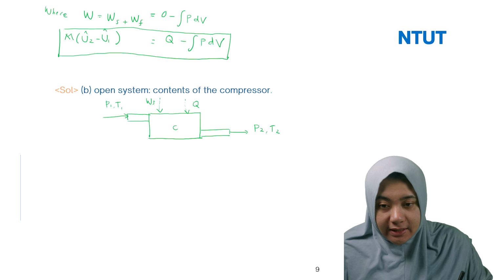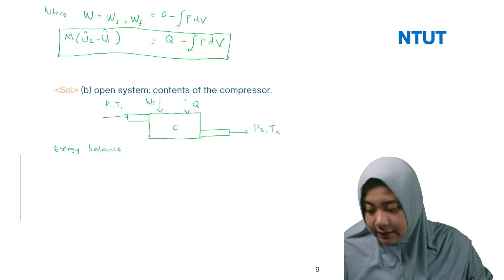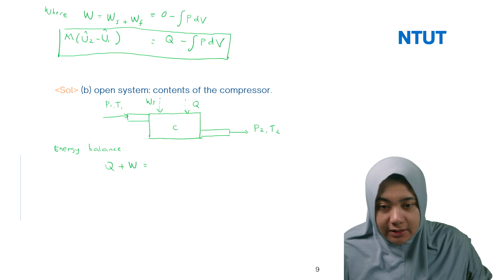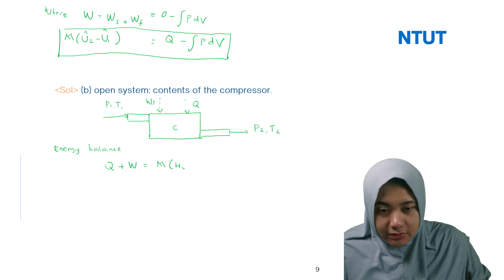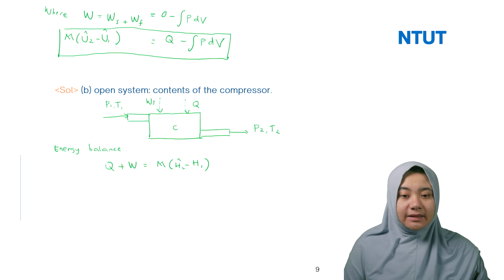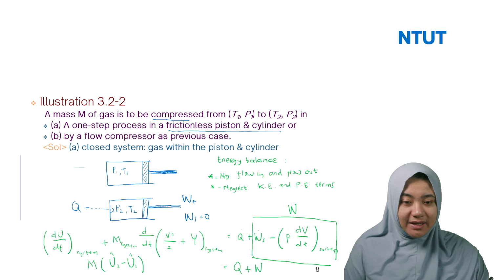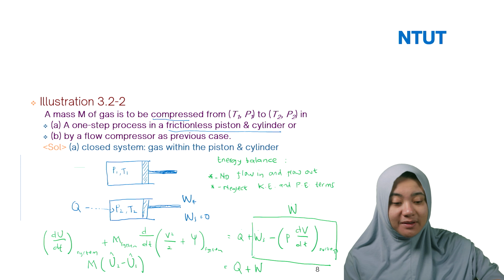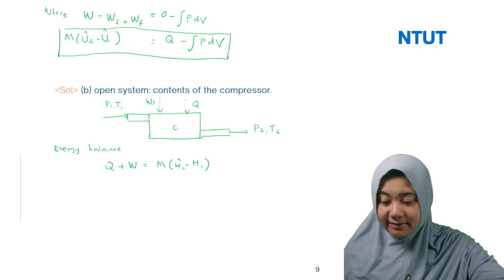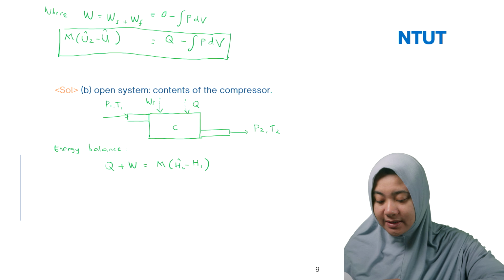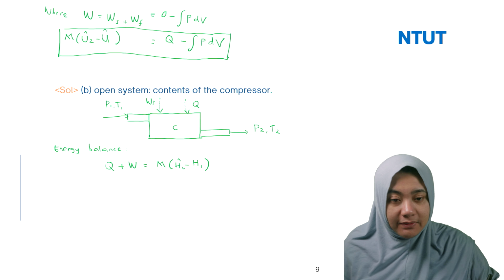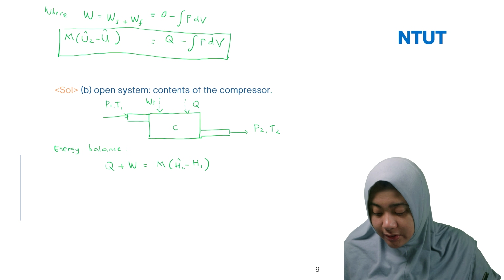Then we can use the energy balance, Q plus W equal to m (H2 minus H1). So we have the original equation like this. This is for the closed, but for the open, we can write it again from the previous equation, to make it easier to recall.